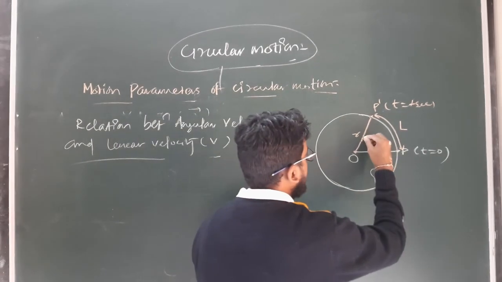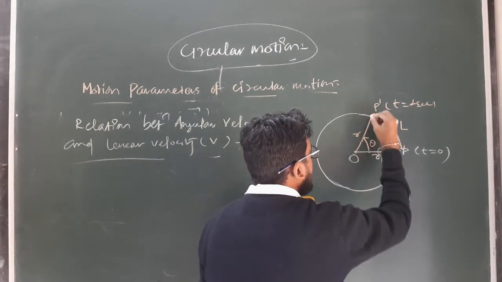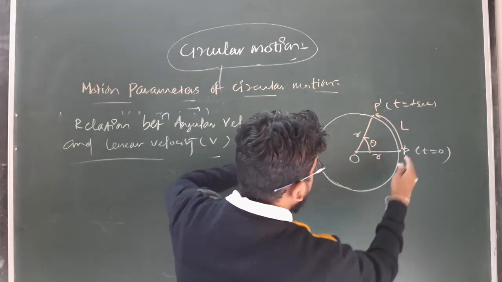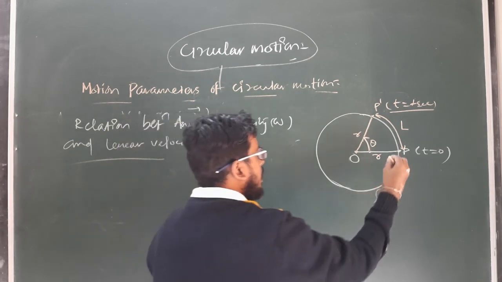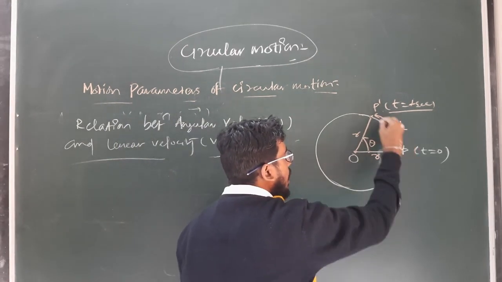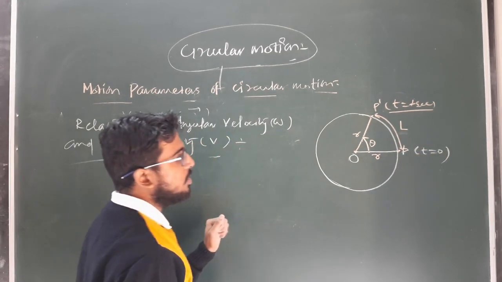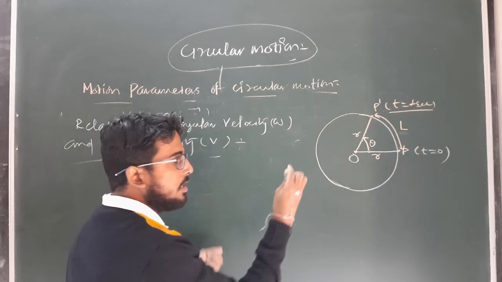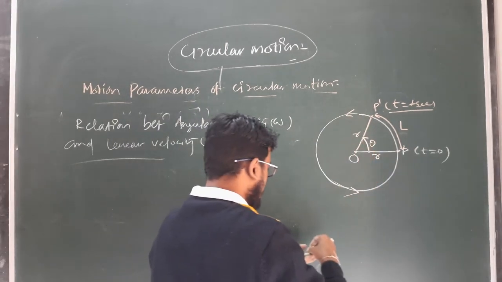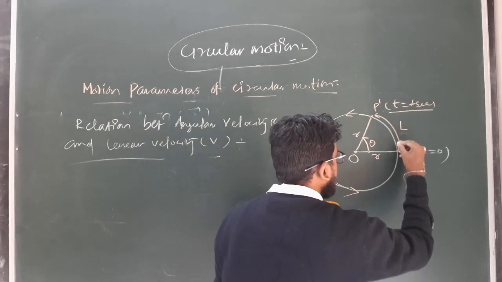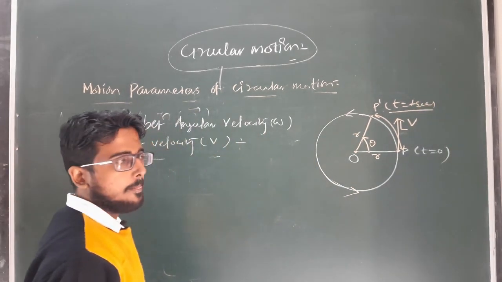The particle is moving along the arc in t second covering a distance L, so it must have a linear velocity due to which it is moving in the anti-clockwise sense. The direction of linear velocity will be tangent like this, V.